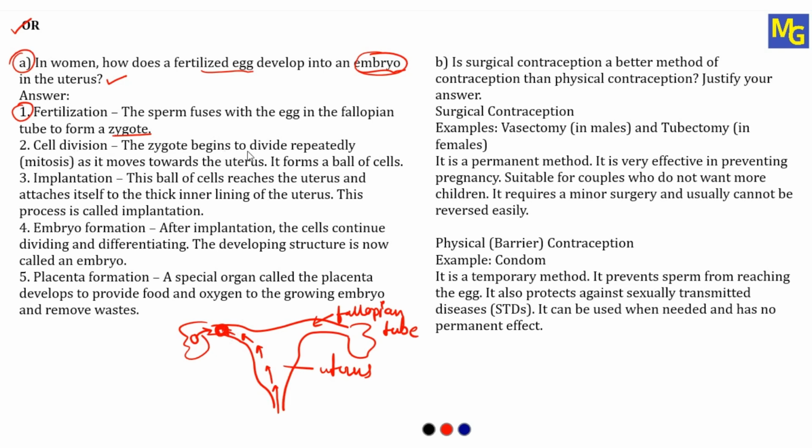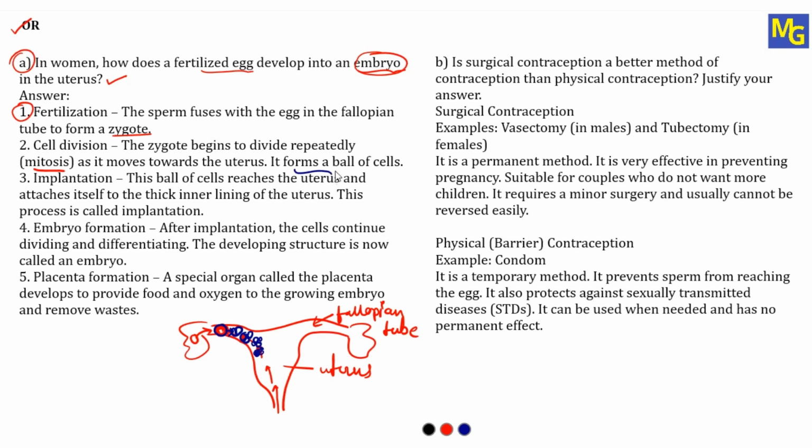The zygote begins to divide repeatedly. The division process is called mitosis. As it moves towards the uterus, it forms a ball of cell. So once the zygote formation takes place, let me take the blue color. Now imagine this is the zygote. Slowly it travels towards the uterus, and while traveling, it continuously divides. So now it is 1, it becomes 2. It becomes ball of 3 cells. It becomes ball of 4. Next, more and more, and it becomes a ball of cell.